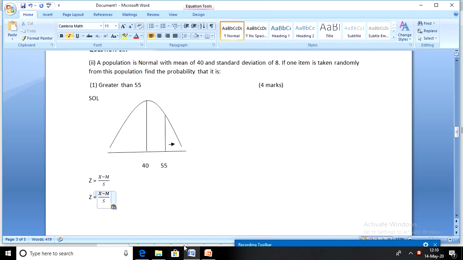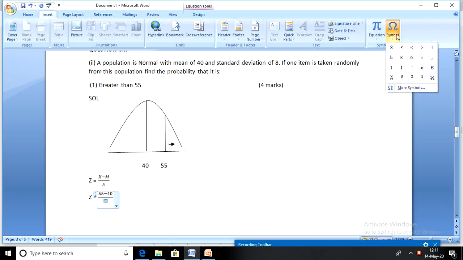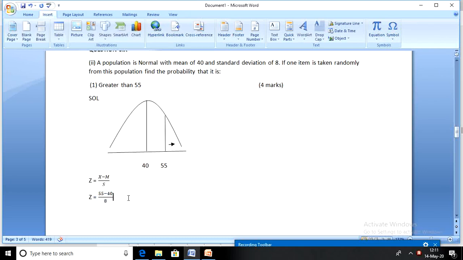What's the x value in this case? The x value is 55. What's the mean? The mean is 40. What's the standard deviation? Standard deviation is 8. So the z-score will be 55 minus 40. That's 15 divided by 8. You should be able to get 1.88 rounded off to 2 decimal places. That's 1.88. What's the probability relating to that z-score?